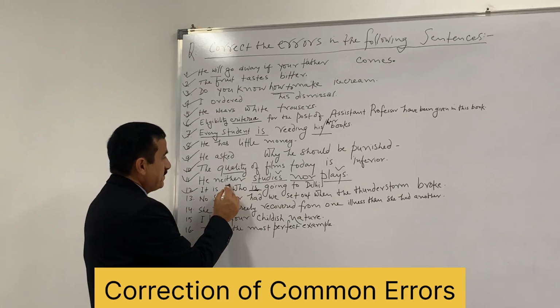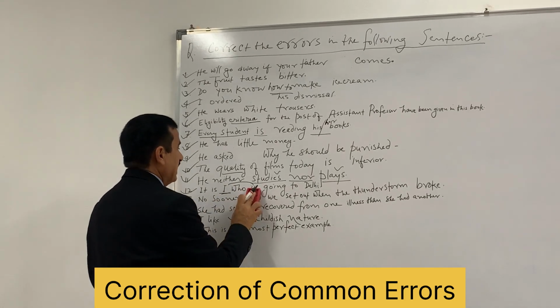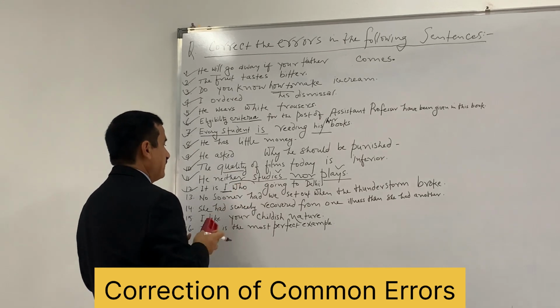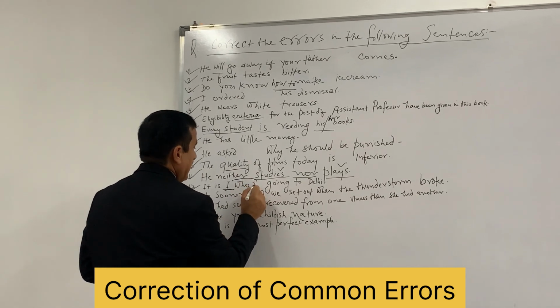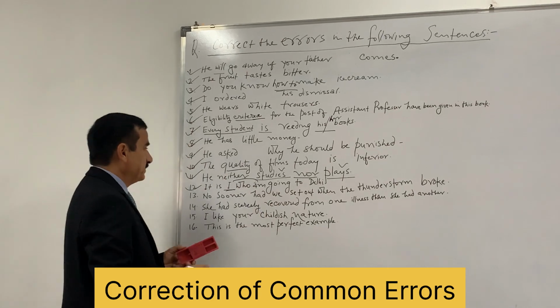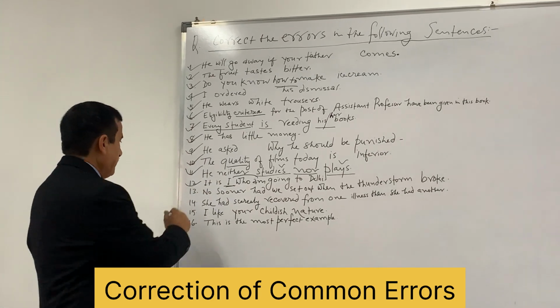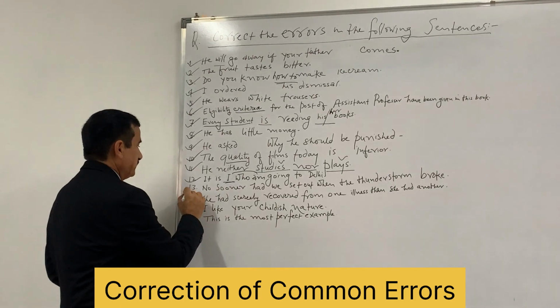So as per I, what will be there? Can you use it with I? No. What comes in present form with I? Am. So it is I who am going to Delhi. Now the sentence is correct.